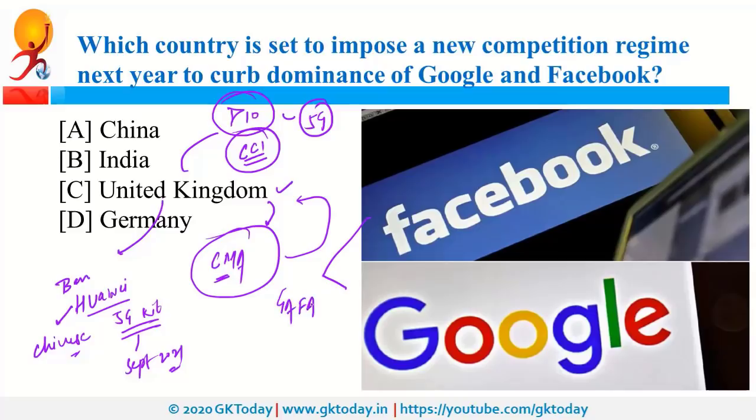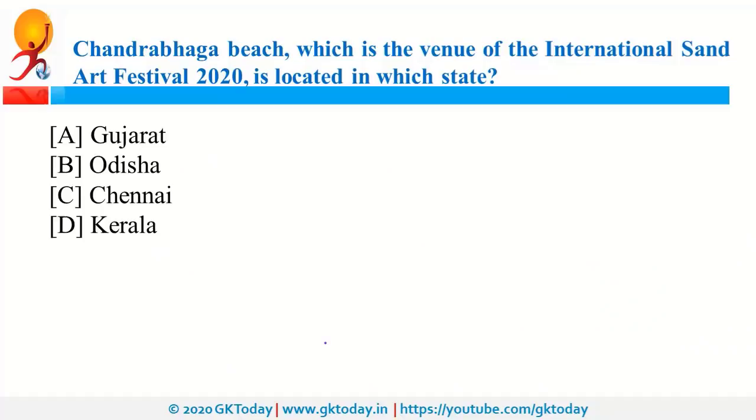Recently, these companies, that is Google, Facebook, were also in news because of GAFA. What is GAFA? It is Google, Apple, Facebook, Amazon. So it was a tax, that is GAFA tax. It was a tax proposed by France on these companies. However, since these companies were from USA, USA proposed that France should not impose this tax, and in return of that, USA offered tax benefit to the French products. Now, USA pulled out of those negotiations and therefore France is considering to impose this GAFA tax again. GAFA stands for Google, Apple, Facebook, Amazon.